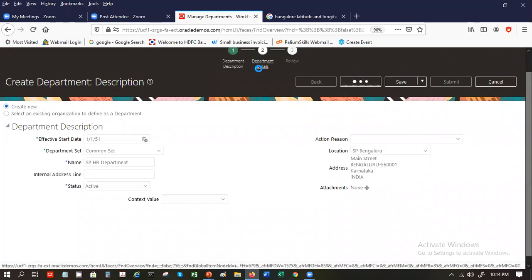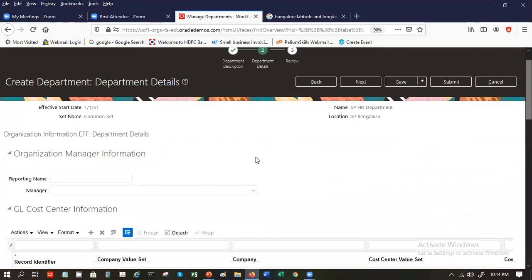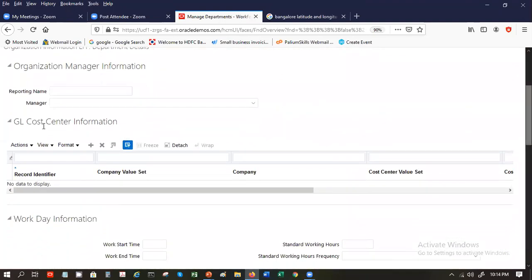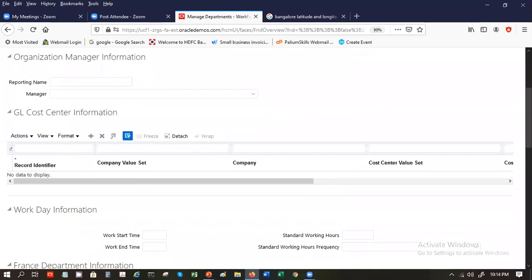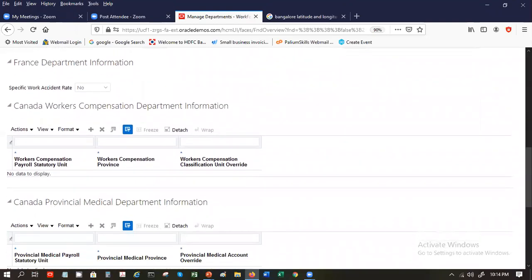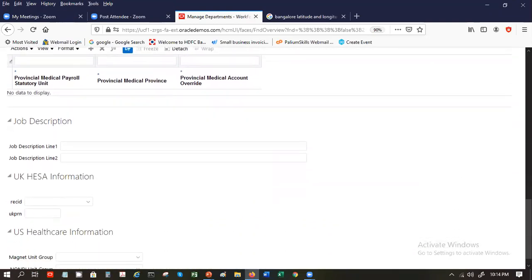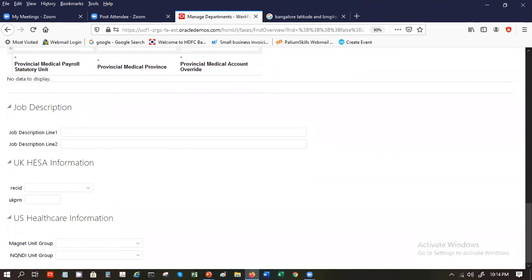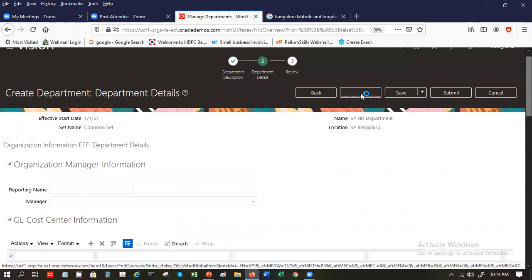This is the department details that you will fill up here. You can also click on this and go there directly. You can say who is the manager of that department, what is the cost center information, workday information like start time, end time, working hours, Canada, France related information. So all this you can define and keep in the particular department. So you save it.